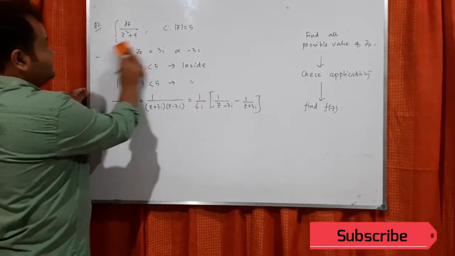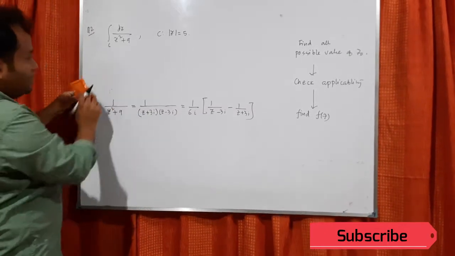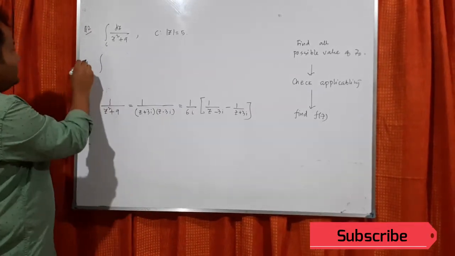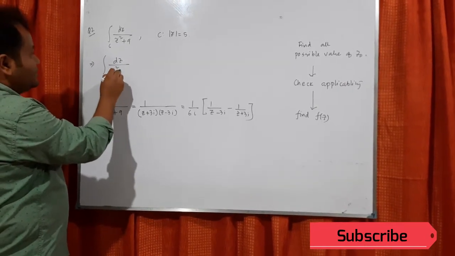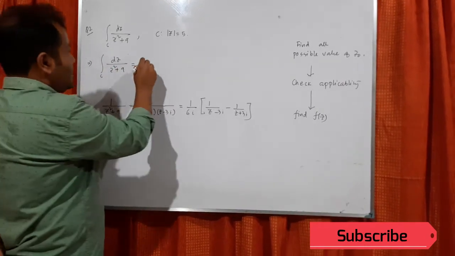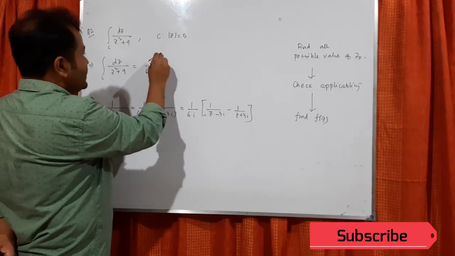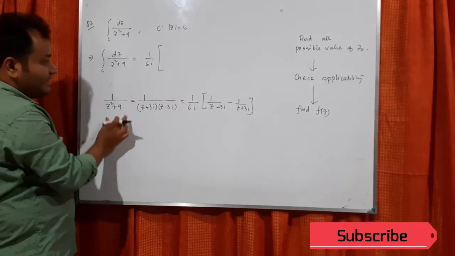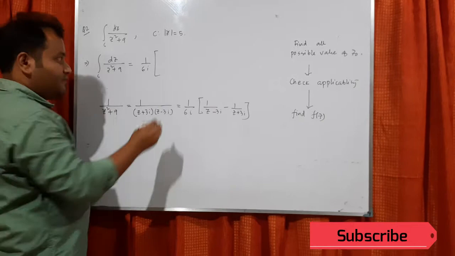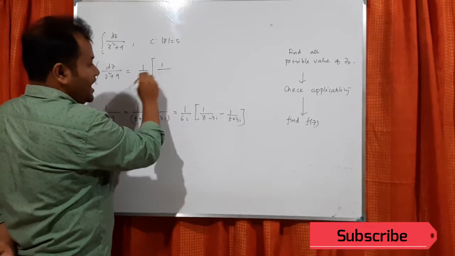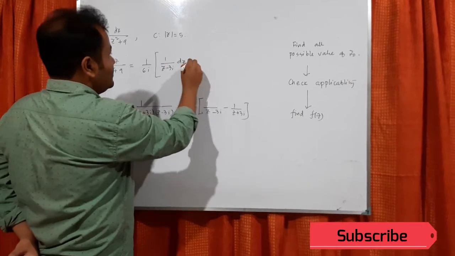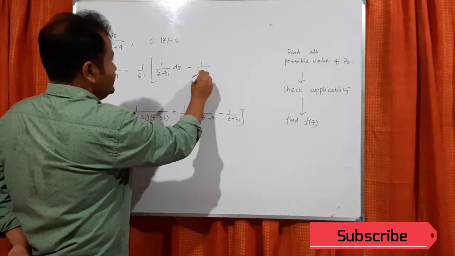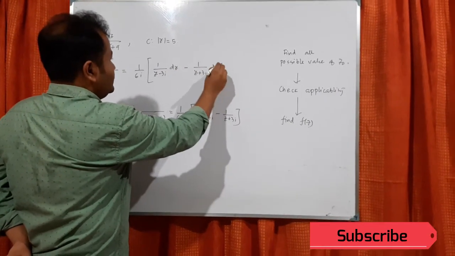So basically, integration dz by z square plus 9 is nothing but 1 by 6i. Now the whole integration is breaking into two parts: 1 by z minus 3i dz minus 1 by z plus 3i dz.